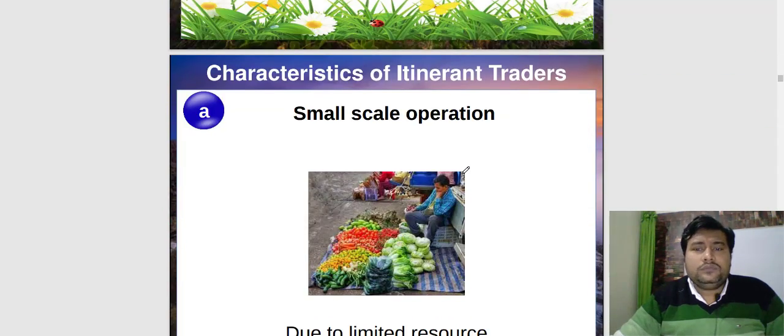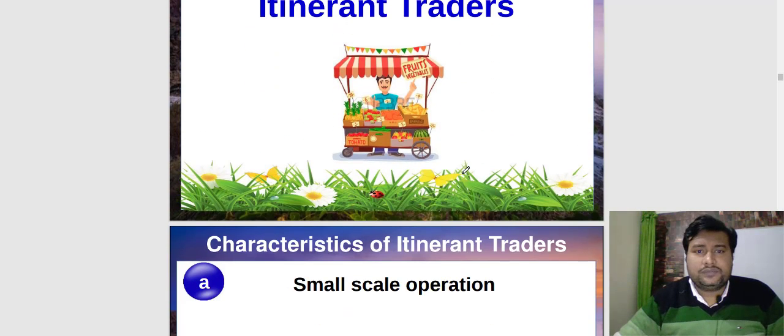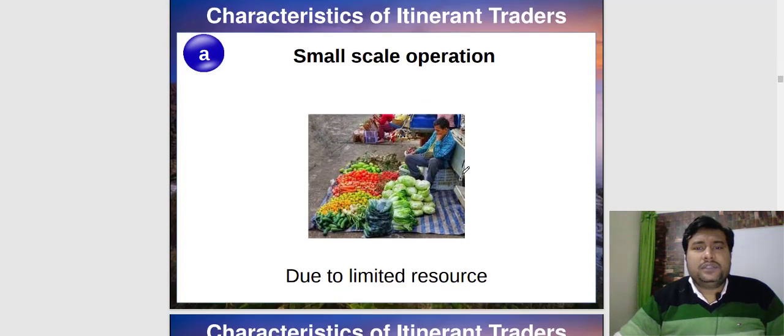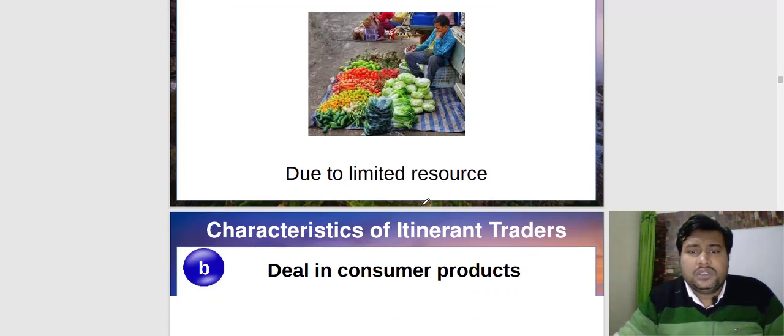Now, the features of itinerant traders. So, itinerant traders, first feature is what? Small scale of operation, because they are moving generally from one place to other place. They don't have any fixed place. That's why they are always selling limited resources. Whatever they are selling is always in small quantity. This is the first feature.